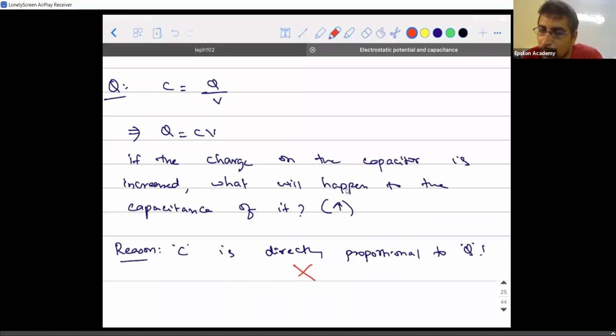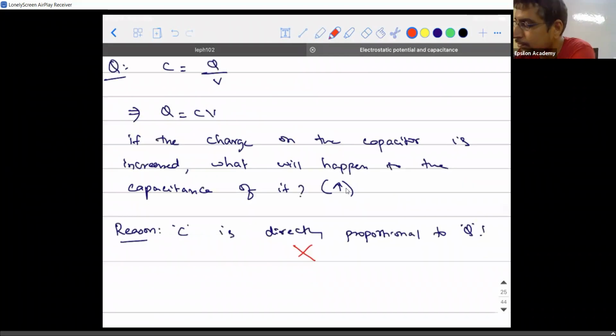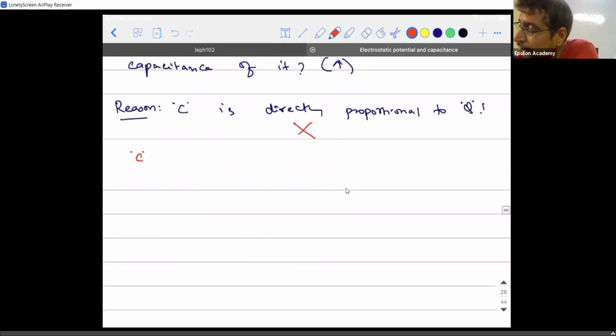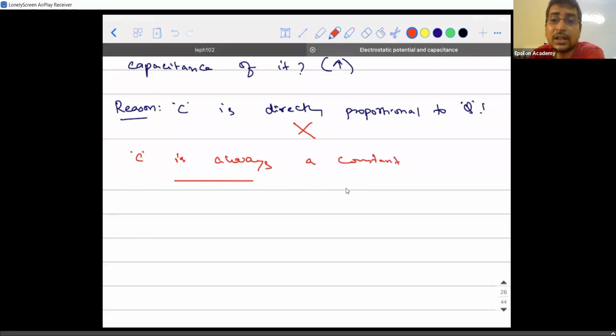Sometimes they can ask, when the voltage is increased, will capacitance decrease? No, nothing will happen. Its capacity is the same. When you go to a shop and buy one, you will find the specification on it, 10 microfarad, written on top. So it does not change, and that is why we introduced it as a constant of proportionality. So C is always a constant. Then how are we going to change it? That's another question we need to answer.